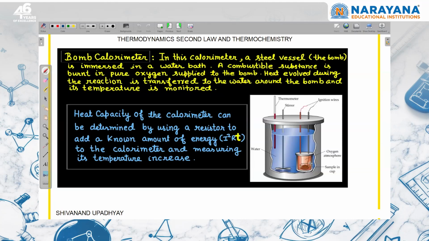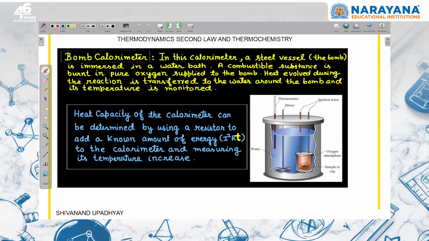Okay, so what we are saying here, bomb calorimeter means there is a container in which chemical reactions, जो भी reactions के लिए हमने जो reactant है उसको mix किया है, when this reaction will happen and suppose this reaction is exothermic, so heat energy will release. So when heat energy will release, the temperature of this box, and here water is there, the temperature of water is going to increase. Stirrer is there so that the heat energy will be uniformly distributed. There is a thermometer. So with the help of thermometer, we'll know what is the rise in temperature, and they will directly or indirectly give what is the heat capacity of the whole system.